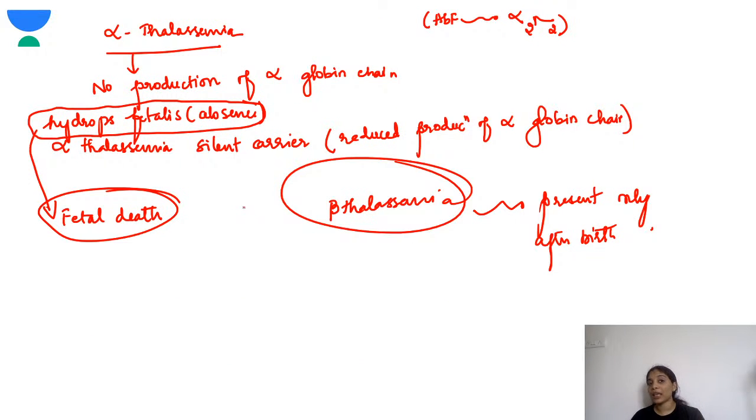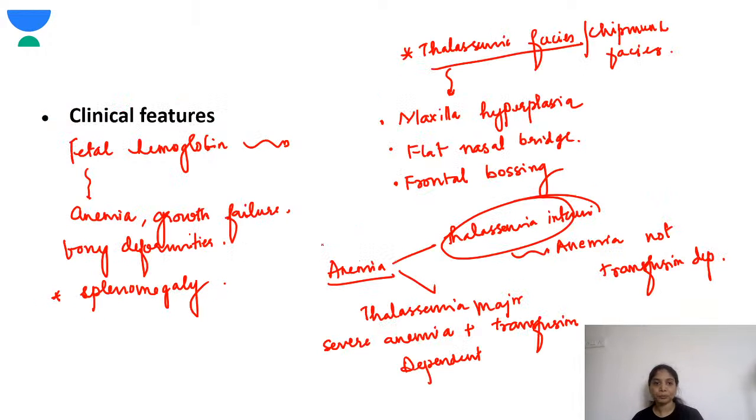So in alpha thalassemia, alpha globin chains are absent. Alpha globin is very important even for fetal hemoglobin formation. Since alpha globins are completely absent, these children will present in the intrauterine period itself. So they can have hydrops fetalis and fetal death eventually. But if there is partial production of alpha globin chain, these children become alpha thalassemia silent carriers. Okay, this is because the alpha globin chain is very important for the production of fetal hemoglobin.